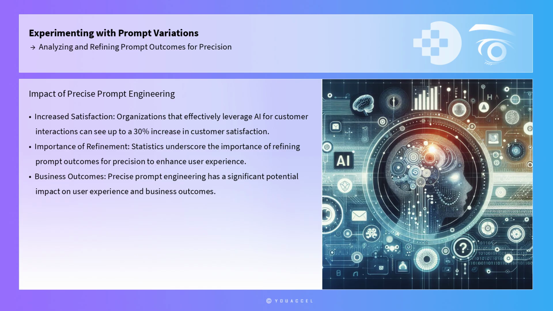Statistics from industry reports further underscore the importance of refining prompt outcomes for precision. According to a report by Gartner, organizations that effectively leverage AI for customer interactions can see up to a 30% increase in customer satisfaction. This highlights the potential impact of precise prompt engineering on user experience and business outcomes.